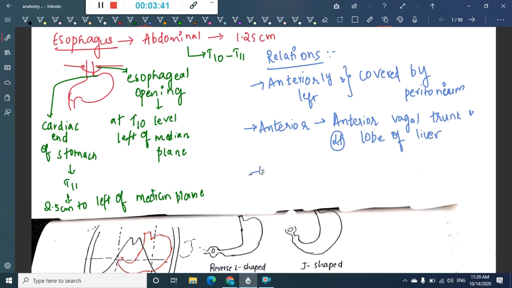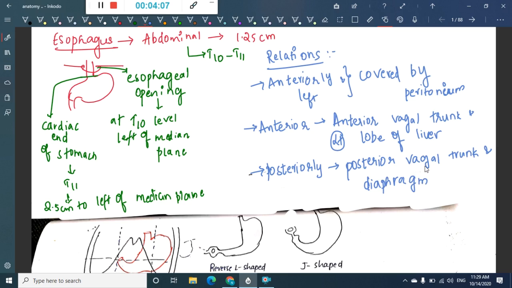Posteriorly, the esophagus is related to the posterior vagal trunk and the diaphragm.